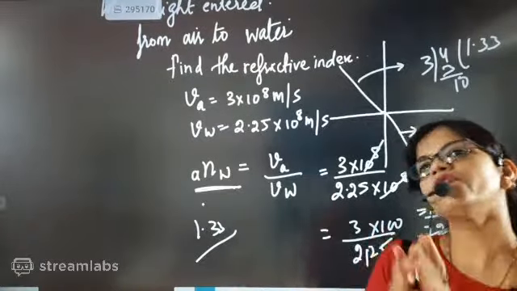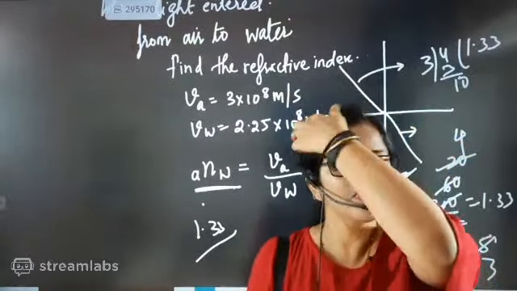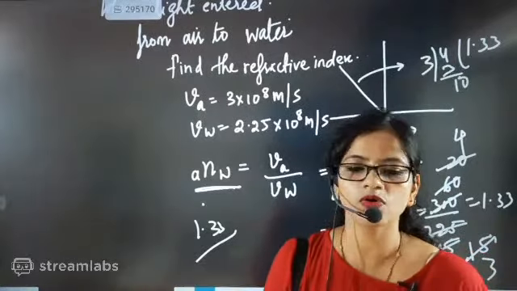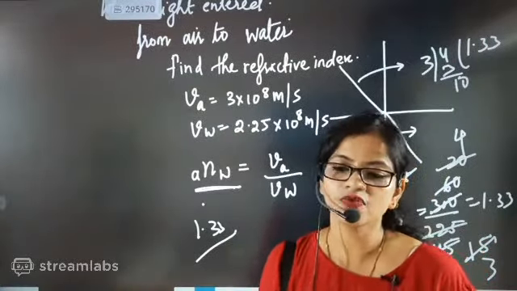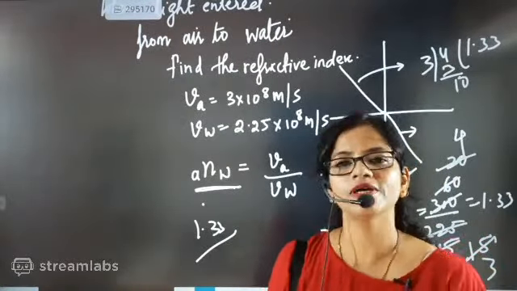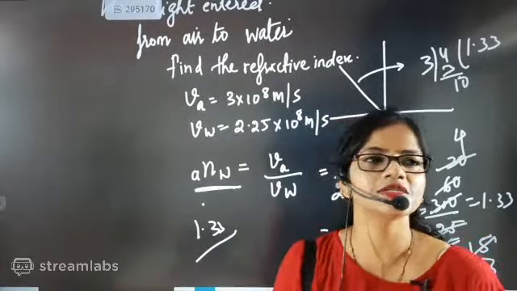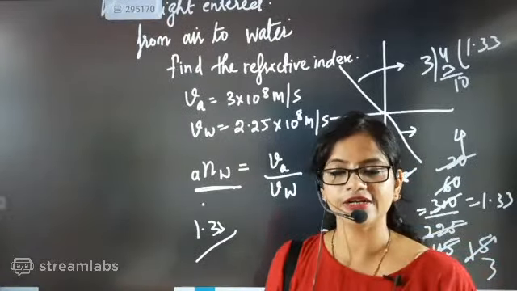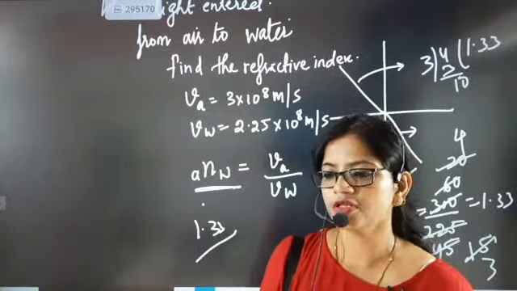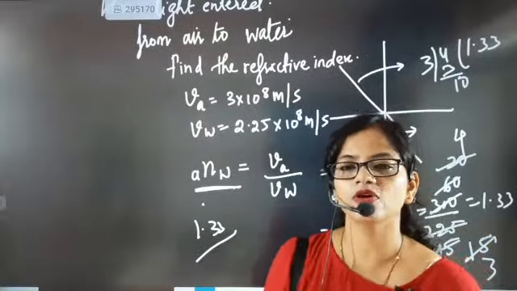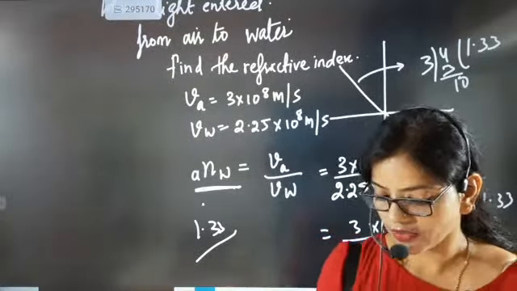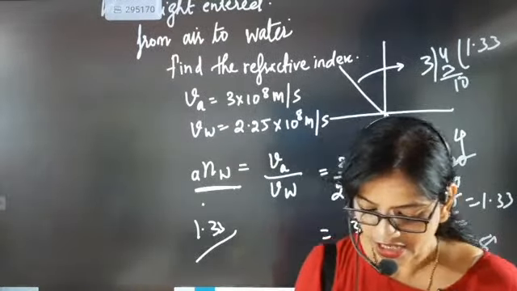Whenever anybody asks you why the speed slows down on going from one medium to another, you will say that the optical density of air and the optical density of water are different. So when light is entering from air to water, the density changes, and because of that the speed is reducing.